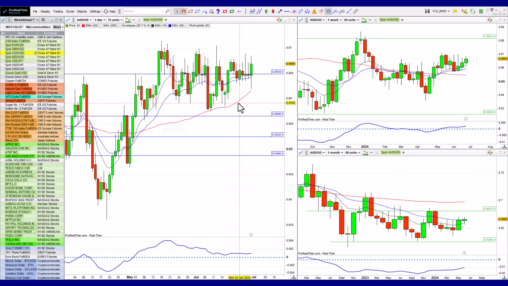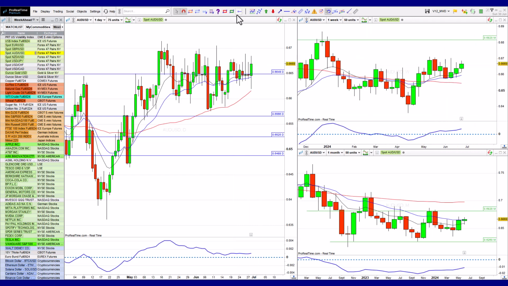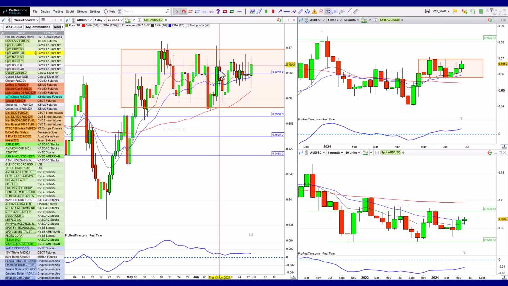All right, Aussie dollar, US dollar, you can see it's hovering near the highs here. The Aussie dollar itself is relatively strong, but when you look at it on a weekly basis, it is stuck within a range. It doesn't really have a clear sense of where it wants to go. I'm just going to frame that for you so you can see it. We need to see what's going to happen with it here. It does appear as though it's got a little bit of momentum to push it up to the upside, but a stronger dollar might keep it under check. I don't really want to commit to anything here until we see it break out to the upside or break out to the downside.